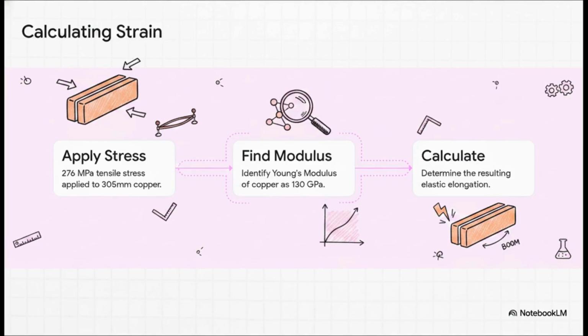Well, step 1, we look up Young's modulus for copper, which happens to be 130 gigapascals. Step 2, you simply divide your applied stress by that modulus, and that gives you your strain. Finally, step 3, just multiply that tiny strain fraction by your original 305 millimeter length, and boom, you have calculated the exact elastic stretch. See? It's literally just figuring out how far our copper rubber band stretches.